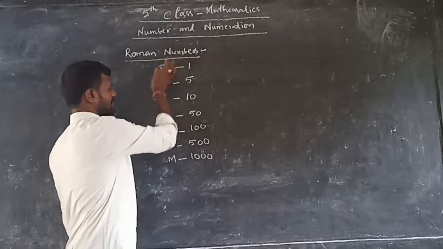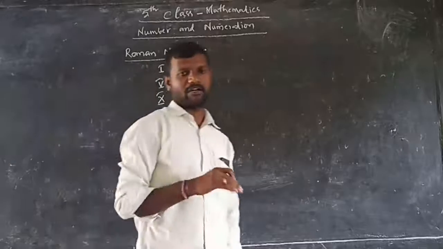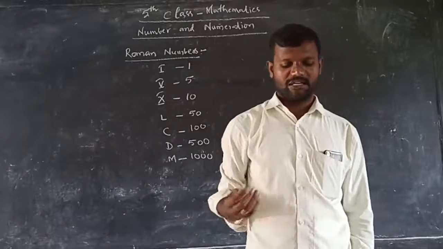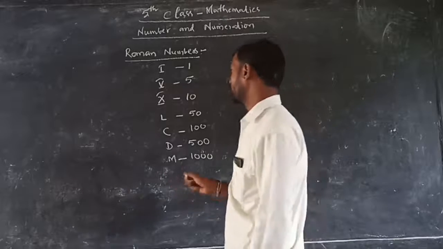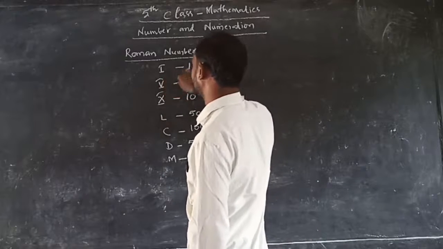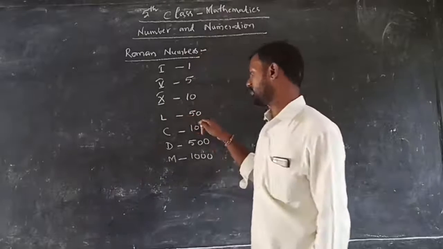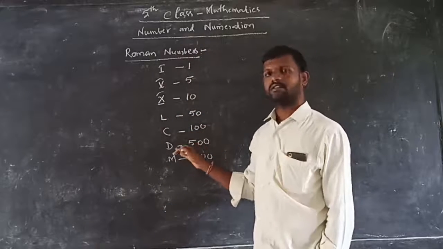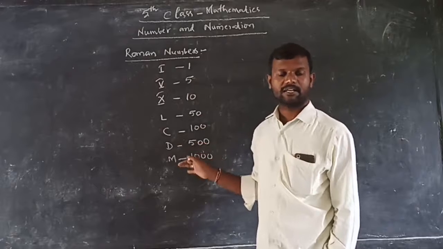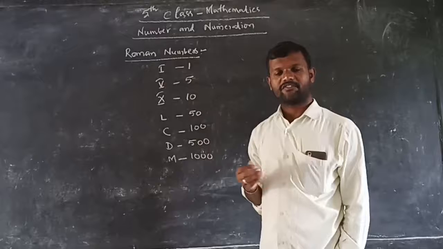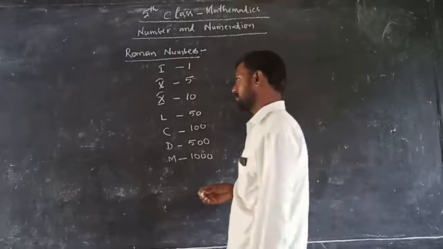So these are the 7 main symbols we have to remember in Roman letters. Okay. If we ask you to write the numbers in Roman numbers, what should we write? I means 1, V means 5, X means 10, L 50, C 100, D 500 and M is how much? 1000.